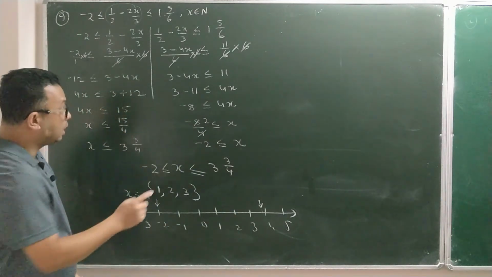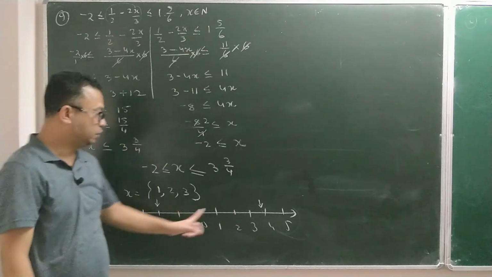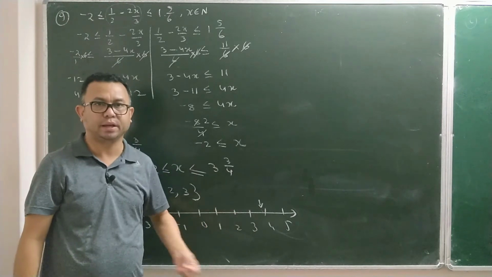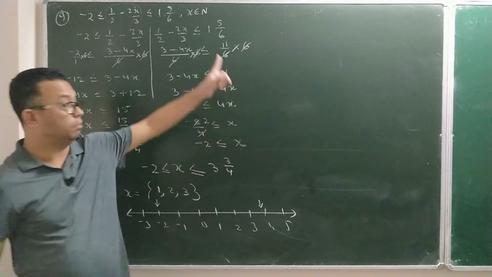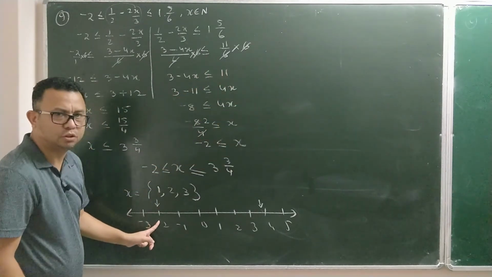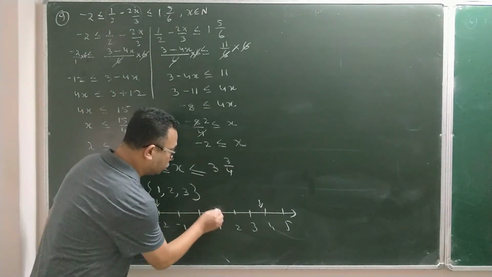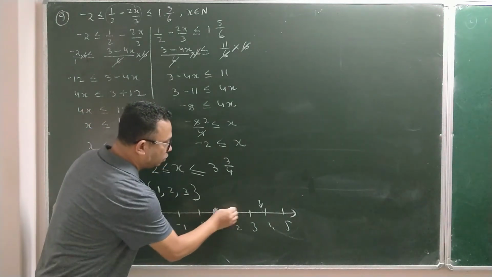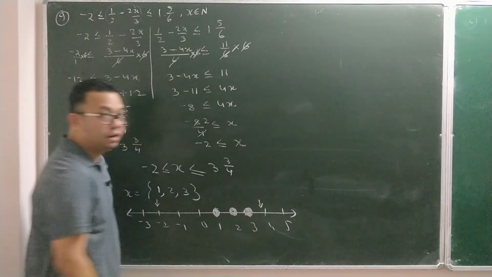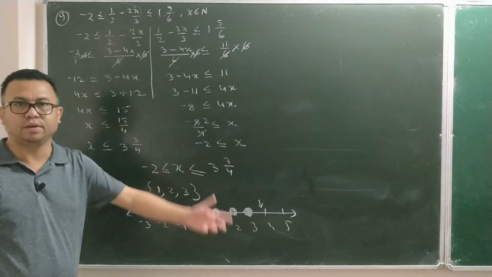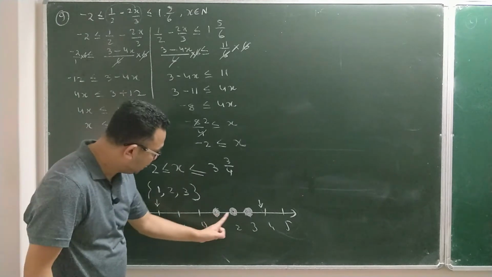Now, when you are asked to find natural numbers between these two arrows, by the way, the arrows are not a part of your answer, okay? I am telling you, make the arrows so that it will be easy for you to find out. Between these two arrows, now you have to shade all natural numbers. So -2 is not a natural number, -1 is not, 0 is not, 1 is a natural number. So on the number line you have to shade 1, you have to shade 2, and you have to shade 3. There is a difference between shading of real numbers and shading of integers, natural numbers or whole numbers, because in integers, natural numbers and whole numbers you have to shade each and every number.